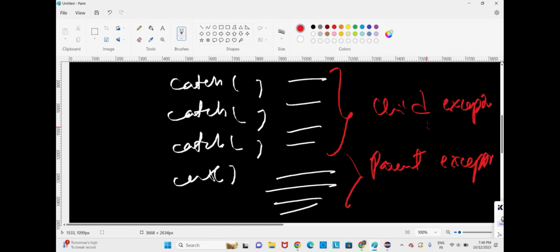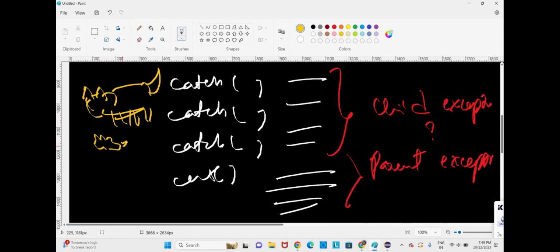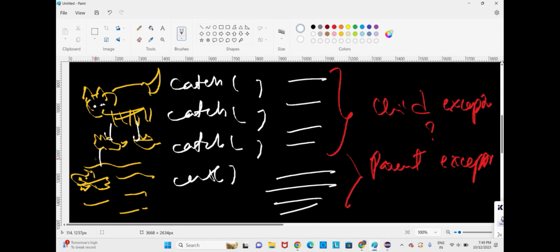But why? See guys, suppose assume there is one lion, okay, or let's take a tiger. There is a female tigress and it has its cubs, small cubs. Now there is one small prey which is swimming in the nearby water. This mummy tigress will tell the child tigress, in its own language, go hunt this fish and come.